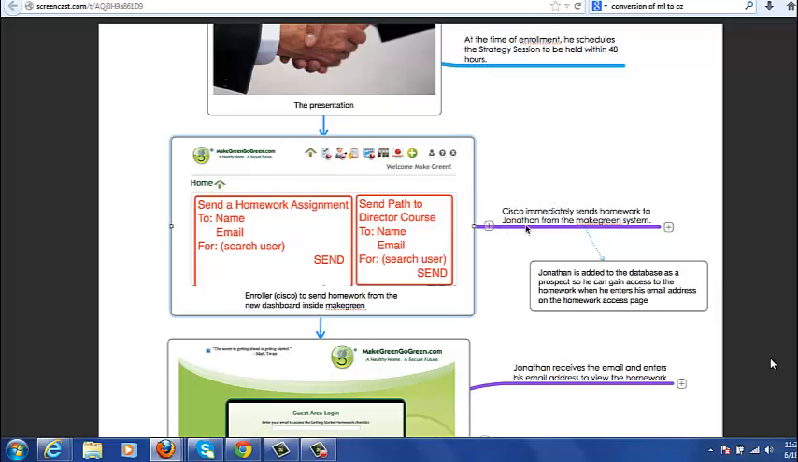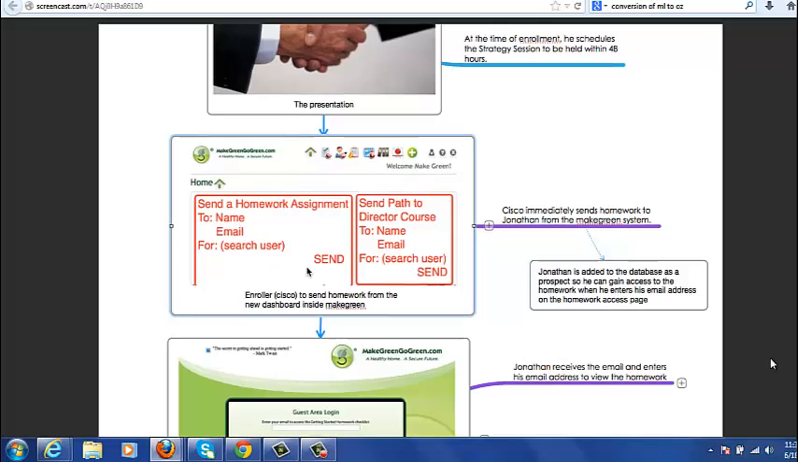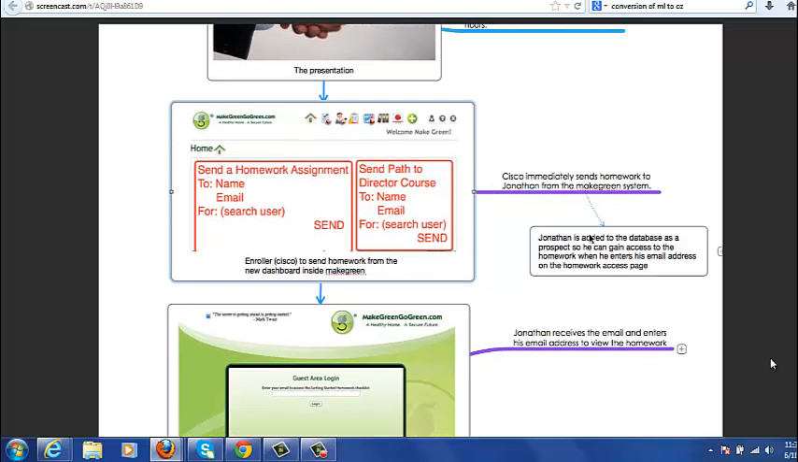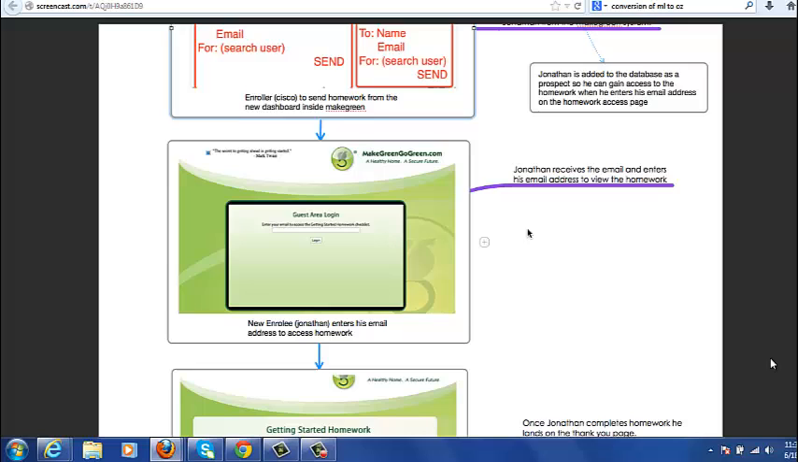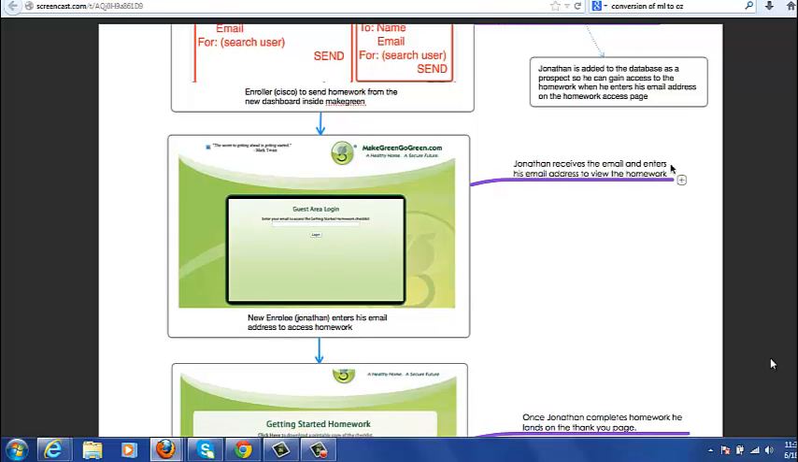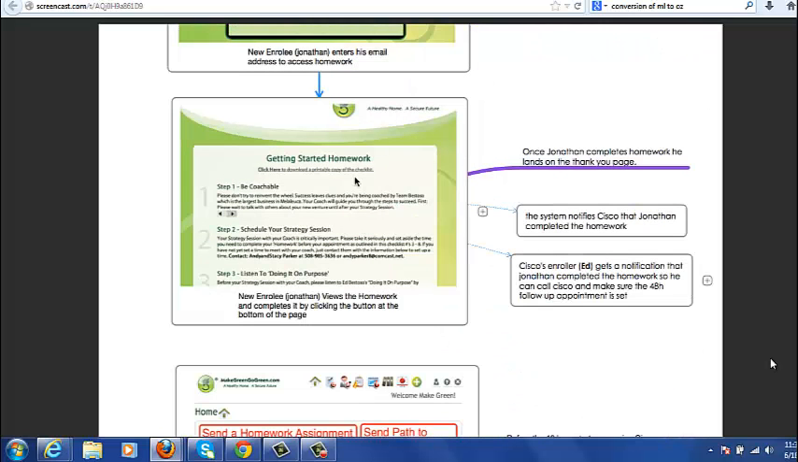sends the homework to Jonathan from the Make Green system. So Cisco would log in, and off the new dashboard, he would send the homework to Jonathan. Okay, Jonathan's indirectly added as a contact to make sure that he gets access on this page that Jonathan lands on in the email that goes to him. Okay, so Jonathan receives the email and enters his email address to view the homework. Clicks login. Jonathan's greeted with this page, getting started homework.